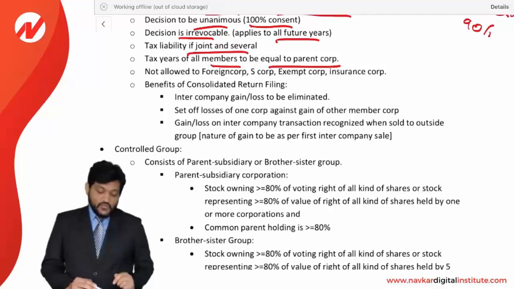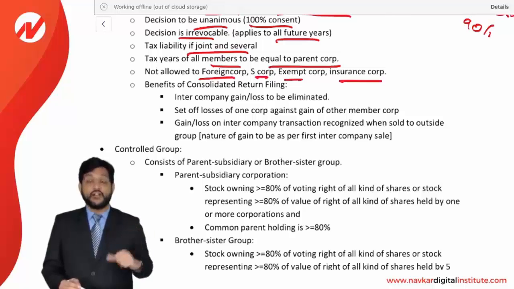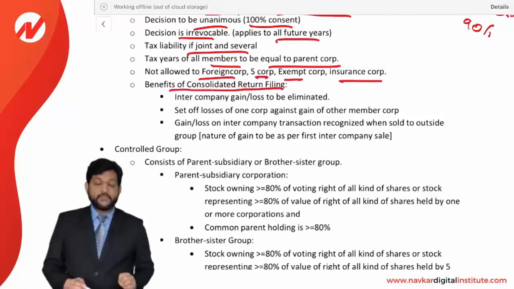Foreign corporations, S corporations, exempt corporations and insurance corporations are not allowed. These are excluded from the affiliated group. Benefits of a consolidated return. If you are filing a consolidated return, what are the benefits of filing it?